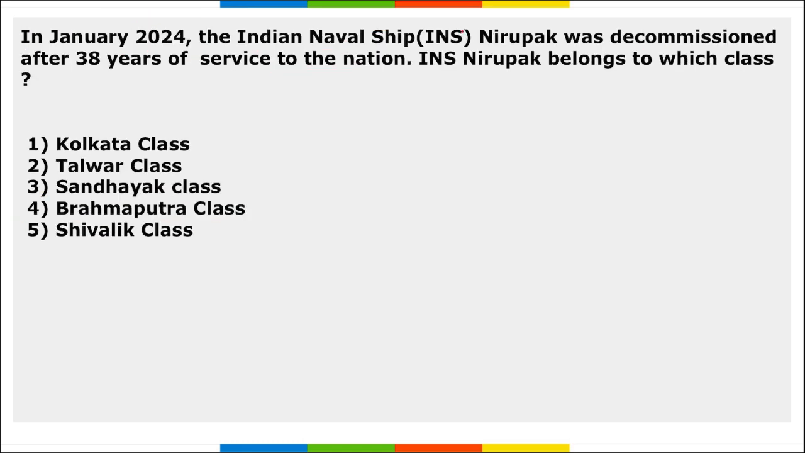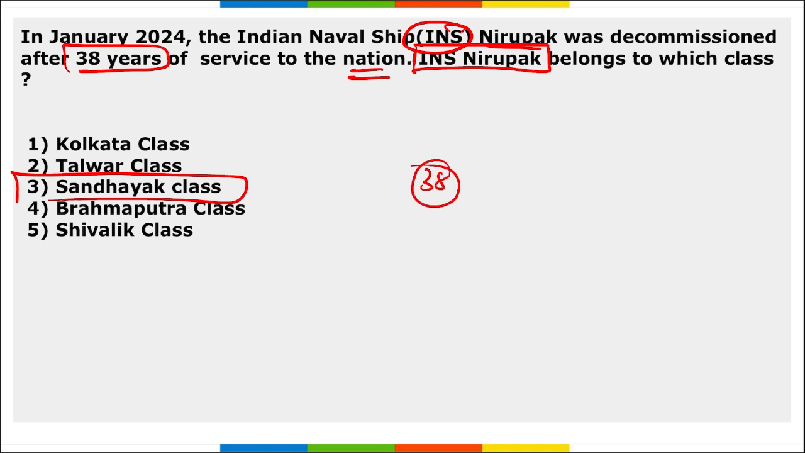Next, in January, Indian naval ship Nirupak was decommissioned after 38 years of service to the nation. This INS Nirupak belongs to which class? INS Nirupak belongs to the Sandhayak class, and this was decommissioned after 38 years of service to the nation. Right, take a note of this.